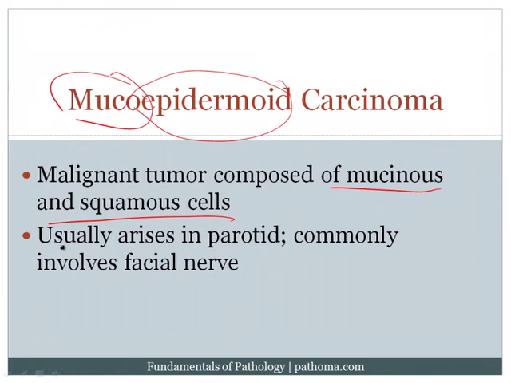Now this usually arises in the parotid, and it's going to commonly involve the facial nerve. It's a malignant tumor, so again the facial nerve runs right through the parotid, and if you have a malignant tumor of the parotid, it'll damage the facial nerve, creating problems with the facial nerve, and so that's important to bear in mind as well.